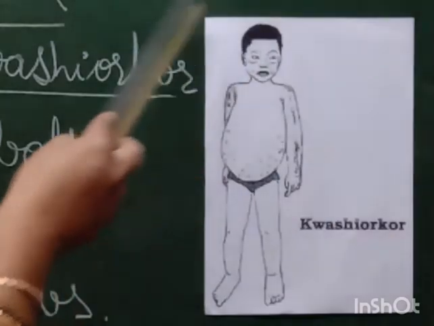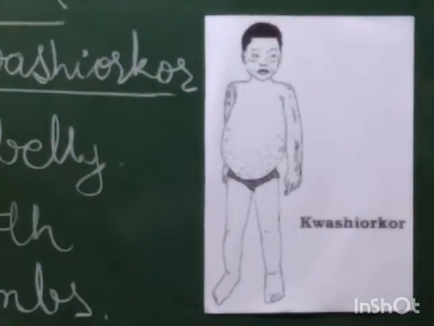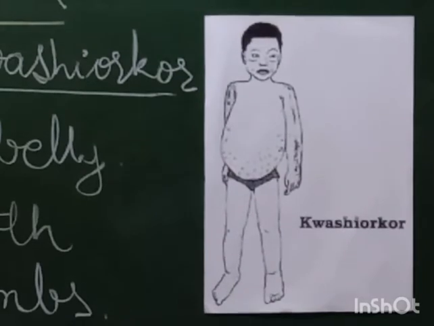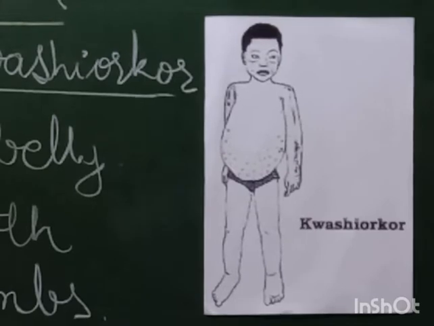Now this picture shows children suffering from the kwashiorkor disease. We are going to see some symptoms of kwashiorkor. Symptoms means things which are showing, in Marathi we call them lakshane. These are certain things seen in a particular child, so that we come to know that the child is suffering from kwashiorkor.